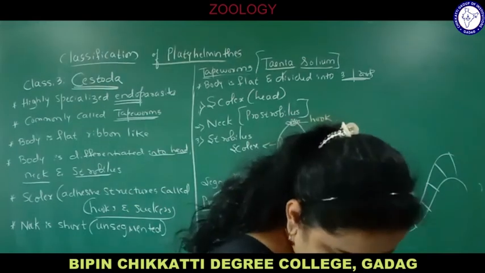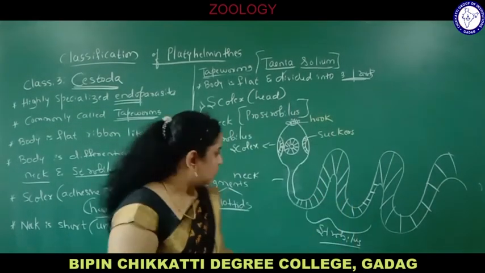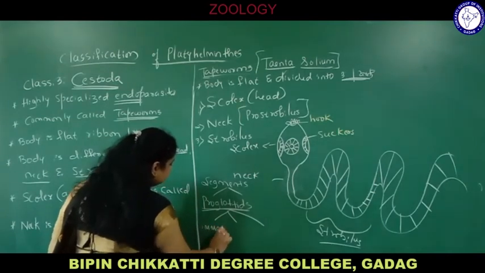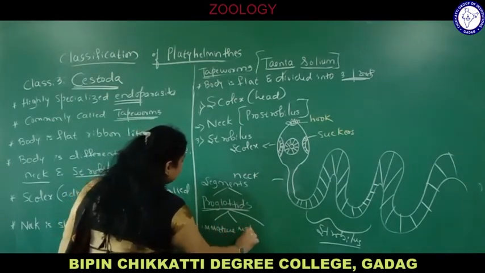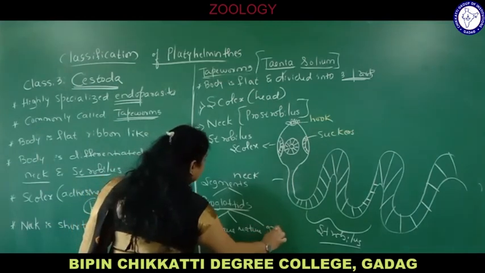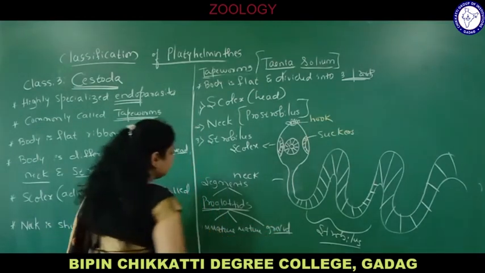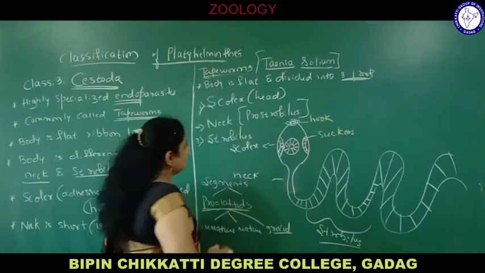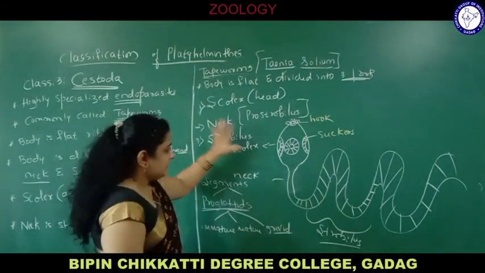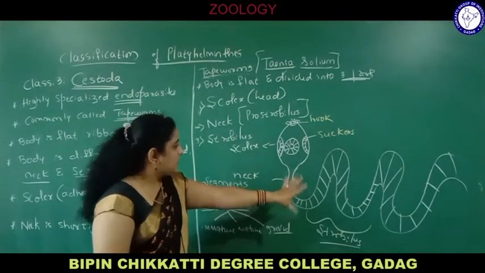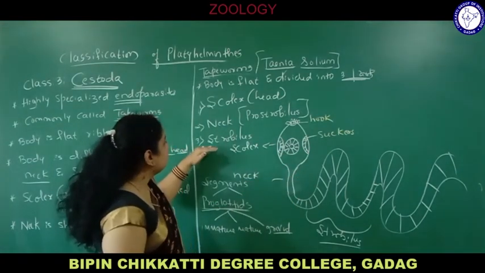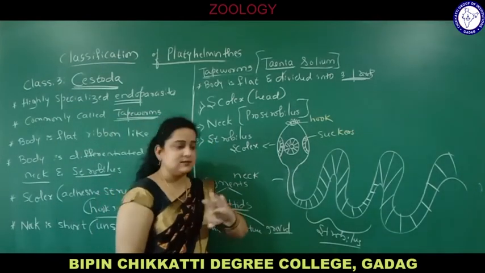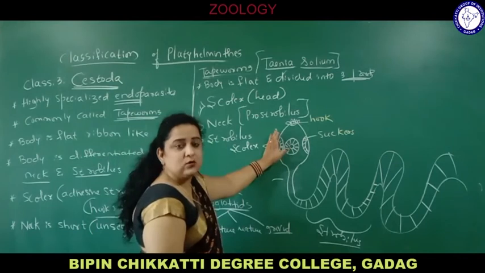So the proglottids are of three types: immature, mature, and gravid proglottids. Proglottids means these segments, so don't get confused. This is the diagram of a tapeworm or a flatworm, commonly called tapeworms. Body is flat and divided into three main parts. Scolex, also called head.